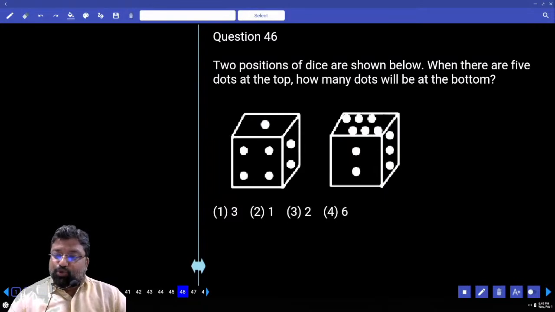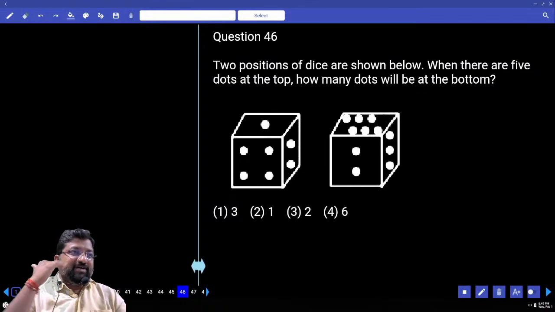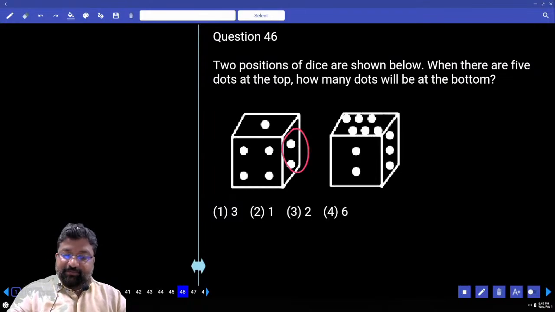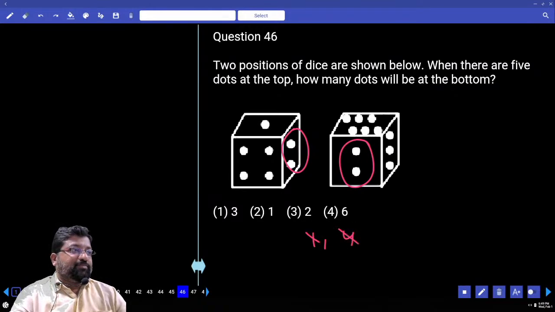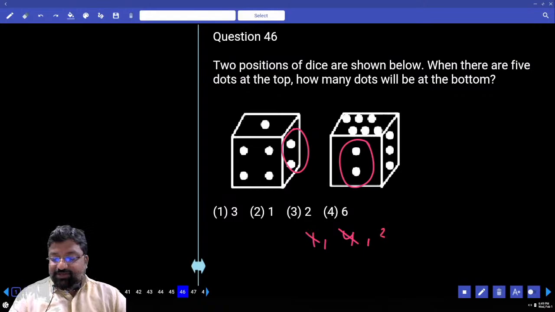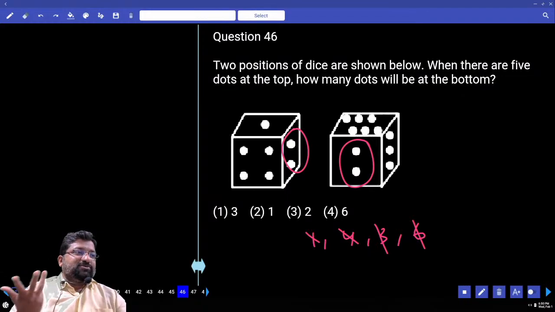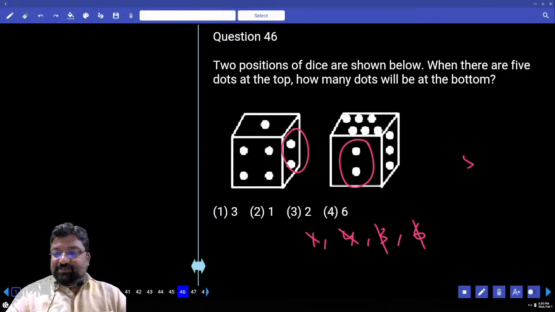Now look at this. Two positions of the dice are shown. When there are 5 dots at the top, how many dots are to be at the bottom? 5 at top, how many at bottom? We are talking about opposite faces of the cube. Do you see 2 here? I also see 2 here. This 2 is adjacent to 1 and 4. So 2 cannot be opposite to 1 and 4. At the same time, 2 is also adjacent to 3 and 6. So 2 cannot be opposite to 3 and 6. So 2 has to be opposite to 5. The question: who is opposite to 5? What's the answer? 2.